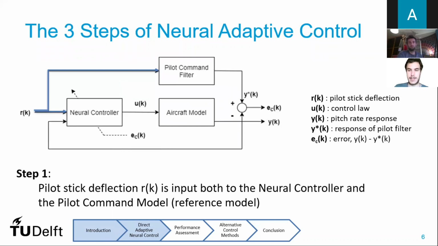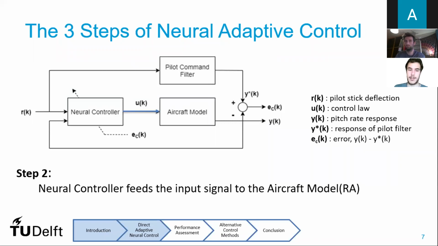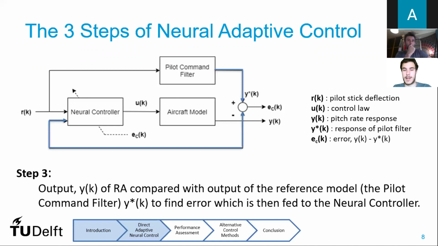So the first step is that the pilot stick deflection, for the case of controlling the pitch of the aircraft, is fed to the neural controller and the pilot command filter. After that, the neural controller uses this information to generate an input that is then fed into the aircraft model. Also the pilot command filter outputs a desired output signal that should be tracked. After that happens, the difference between the desired output from the pilot command filter and the output from the aircraft model is compared and used as an error that is then fed back to the neural controller to learn.